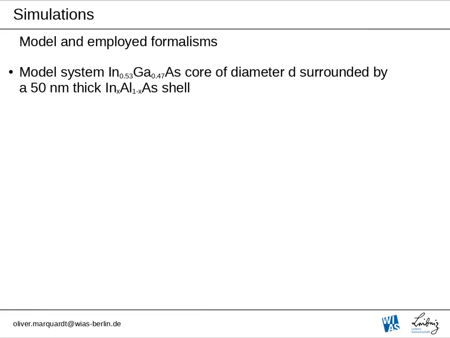So what I'll be talking about in particular is a model system with an indium gallium arsenide core with an indium content of 0.53 and a gallium content of 0.47, of diameter d, and surrounded by a 50 nanometer thick indium aluminum arsenide shell with an indium content x that will be taken as a free parameter here.